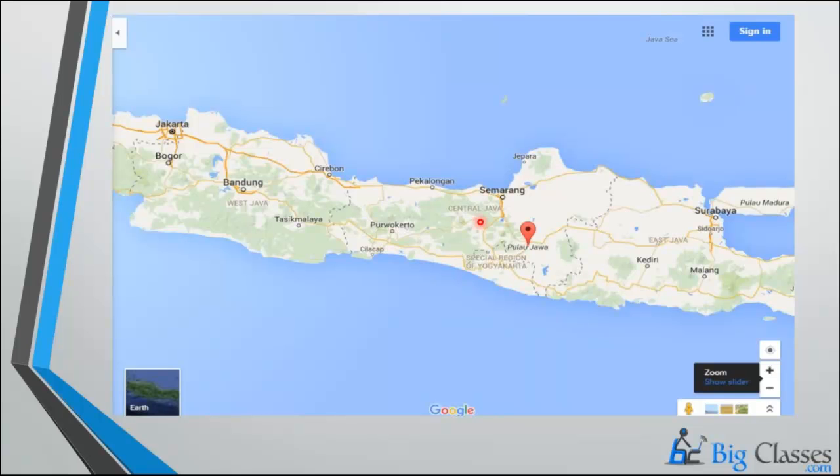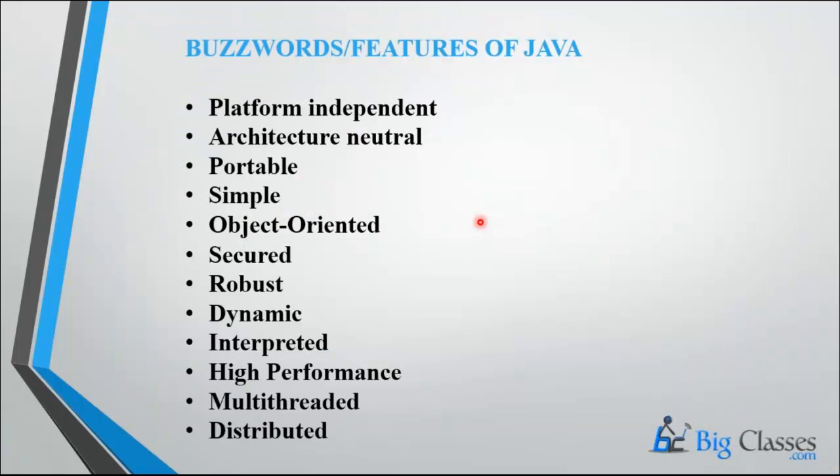And observe any website or any books related to Java, we have a coffee symbol. Definitely you have a coffee symbol. So that is the reason for the coffee symbol. Now see, these are the features and buzzwords of Java. We'll say some features of Java. So we have languages like C and CPP.